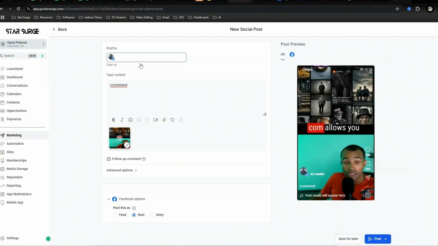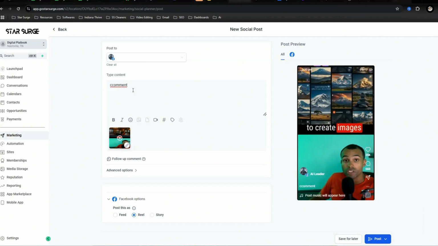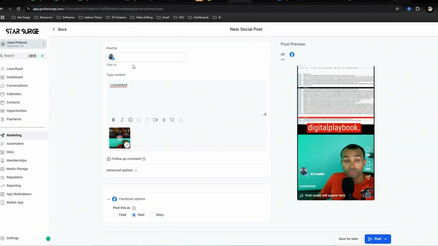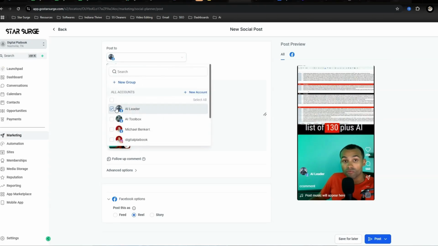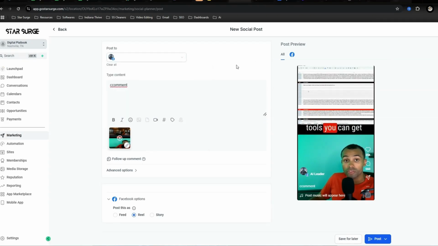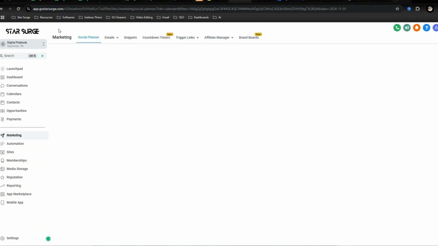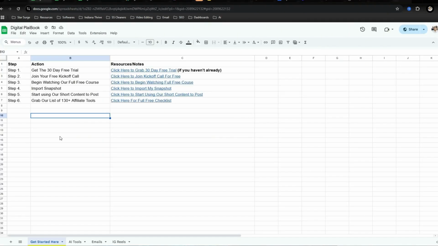Obviously post now, but this tool helps you get a bunch of content out to a bunch of different social media platforms. Now, if you're just starting out, you don't need to have as many as I do. I really just would focus on maybe the 2 or 3 main ones, like Instagram, Facebook, and TikTok. But if you can start creating content now and driving traffic, you will be able to see results.